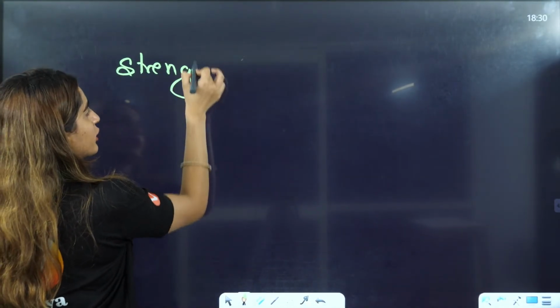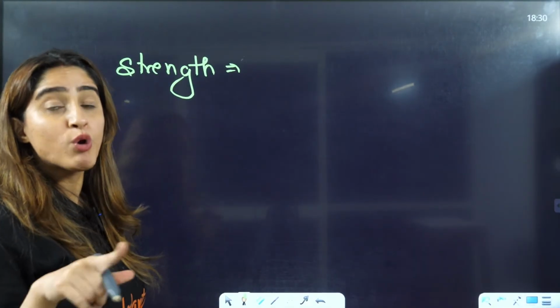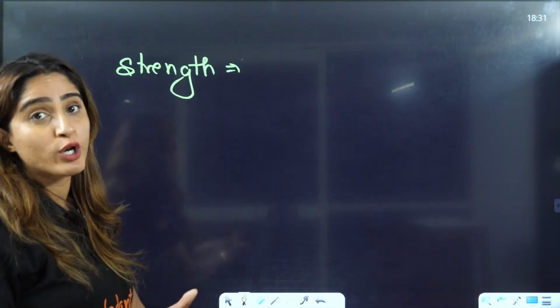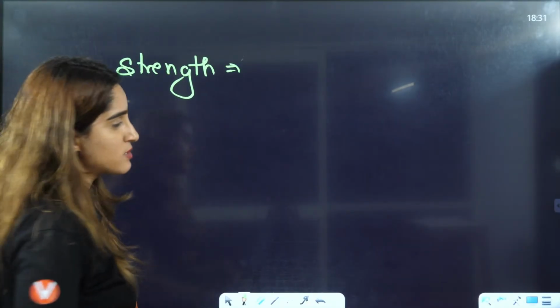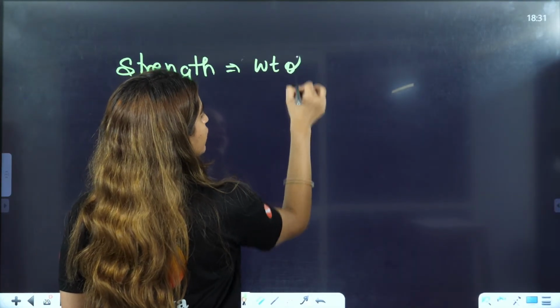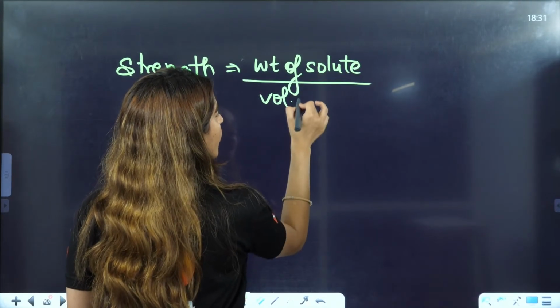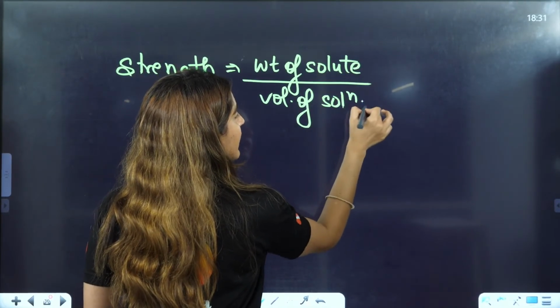Strength is also related to molarity. That's why I'm writing this here. Now, what is molarity? Molarity is number of moles of solute divided by volume of solution in liters. Strength is weight of solute divided by volume of solution in liters.